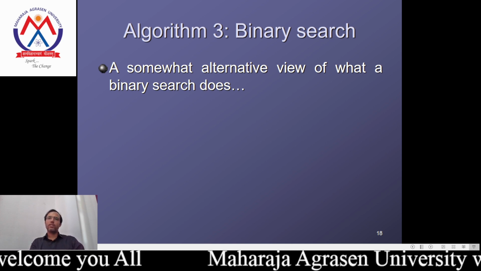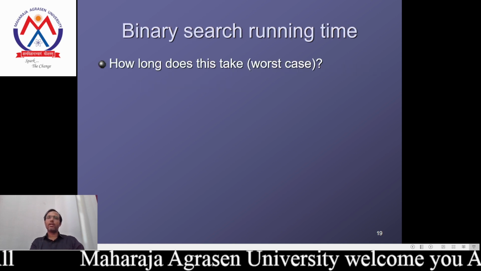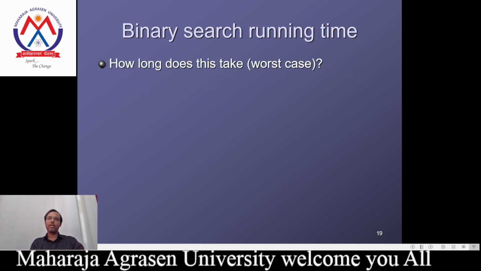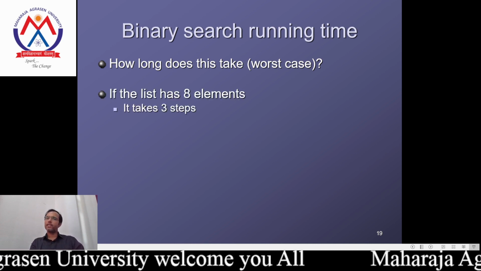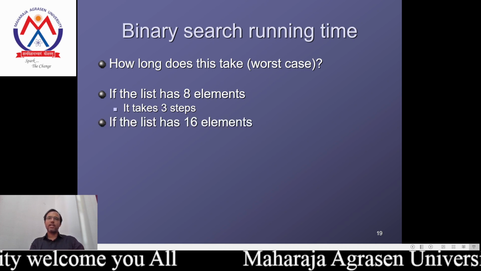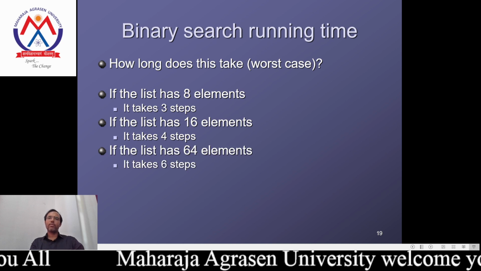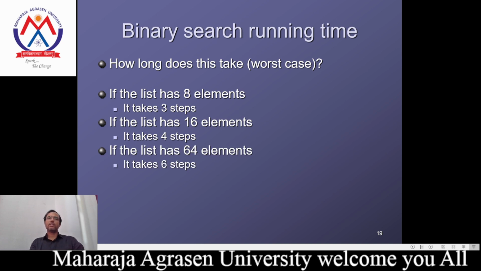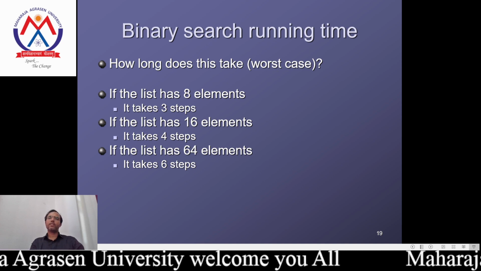That's the case. In this way, that is the alternative view of binary search. And how can we calculate the running time? Normally in the worst case, if the list has 8 elements it takes 3 steps. If the list has 16 elements, it takes 4 steps. If the list has 64 elements, it takes 6 steps, since each step divides the list by 2.